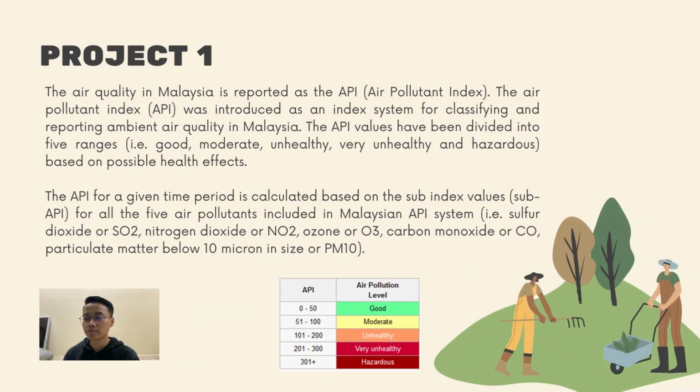So I will explain about project 1. The air quality in Malaysia is reported as the API, Air Quality Index. The Air Quality Index was introduced as an index system for classifying and reporting ambient air quality in Malaysia. The API value has been divided into 5 ranges, which are good, moderate, unhealthy, very unhealthy, and hazardous, based on possible health effects. The API for a given time period is calculated based on the site index value for all the 5 air pollutants included in the Malaysia API system, which are sulfur dioxide, nitrogen dioxide, ozone, carbon monoxide, and particulate matter below 10 micron in size.